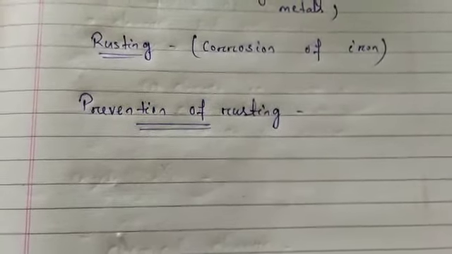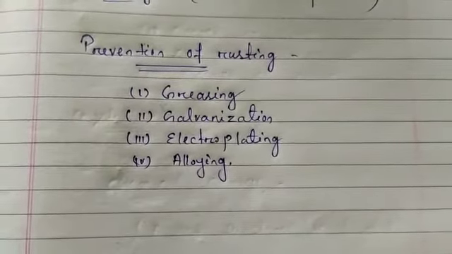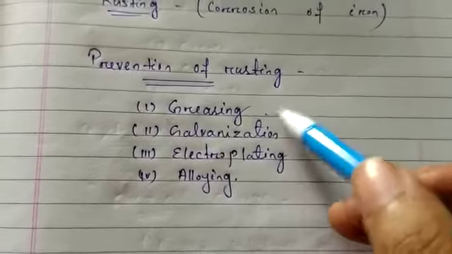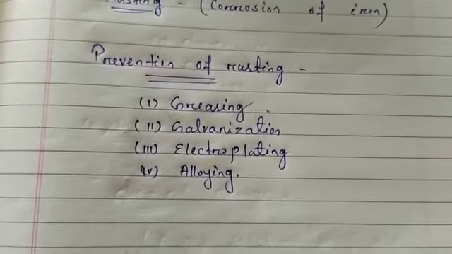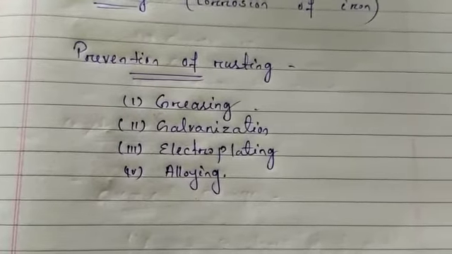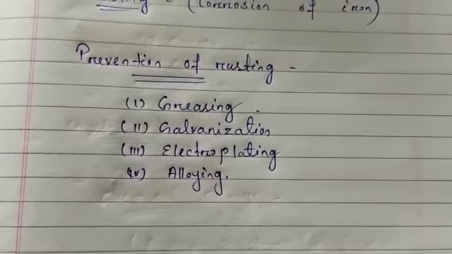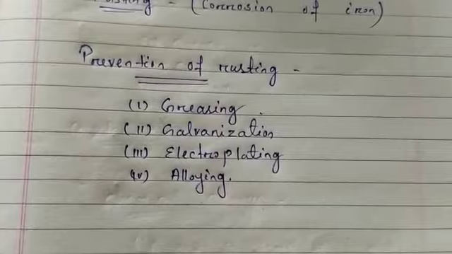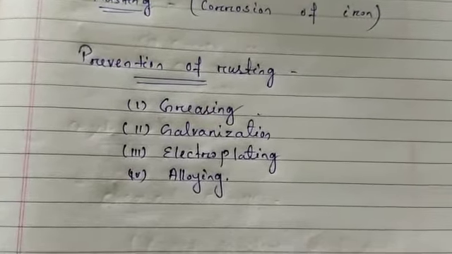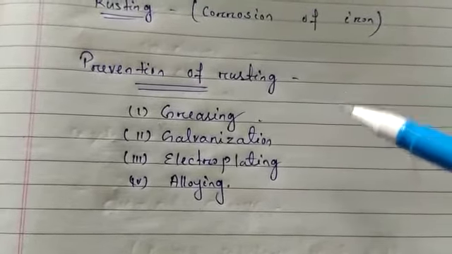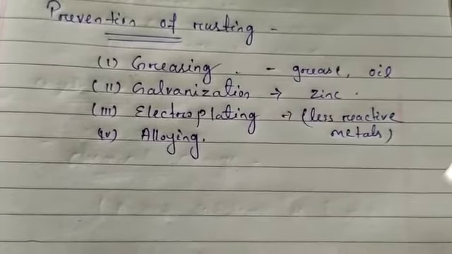In greasing, the parts of machines are coated with a layer of grease or oil to break their contact with air. That is called greasing. Then in the galvanization process, iron objects are coated with a layer of zinc metal to prevent rusting. Galvanized iron is used to make drums and buckets. So here a layer of zinc is used to prevent rusting, and there a layer of grease or oil is used to prevent rusting.